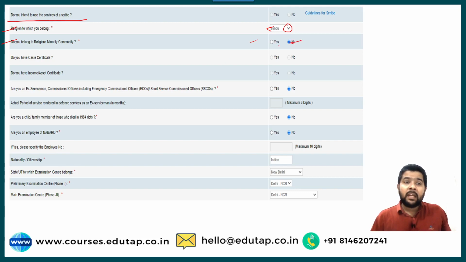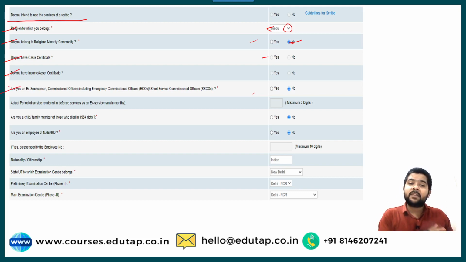Then, do you have the caste certificate? Because I have chosen UR general, this icon is not appearing for me. But if I had chosen OBC or SC, ST, this option would have appeared, and I would have to choose this section accordingly. Do you have income and assets? This is not appearing for me because I have chosen general. If I had chosen the economically weaker section, this icon should have appeared.